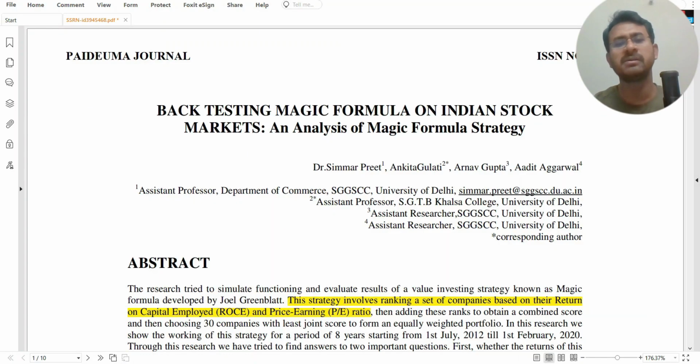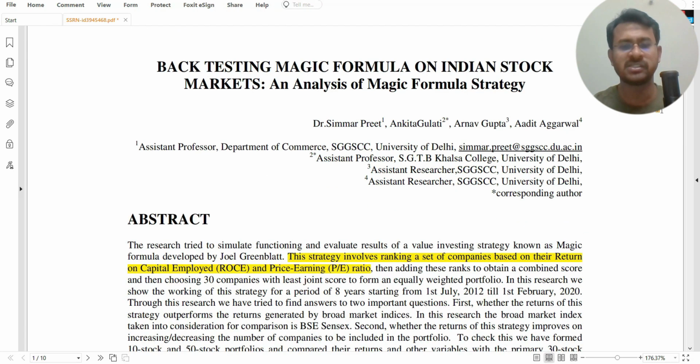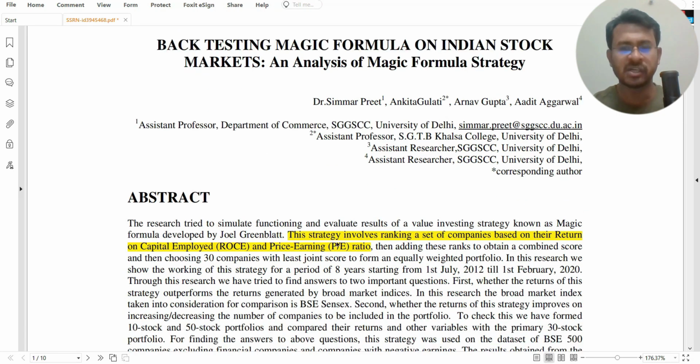Here, this is the research paper that has been published. It actually tests the magic formula in the Indian context. I will just highlight some very key findings from the study. As you can see, this strategy involves ranking a set of companies based on return on capital employed. By the way, in your actual magic formula book, they have used ROIC, or return on invested capital, but in this study, they have used return on capital employed. This was used for finding the wonderful companies. So if the ROCE is higher, that is a more wonderful company.